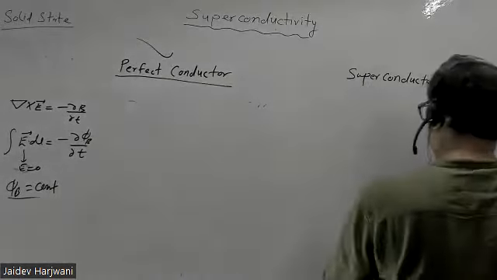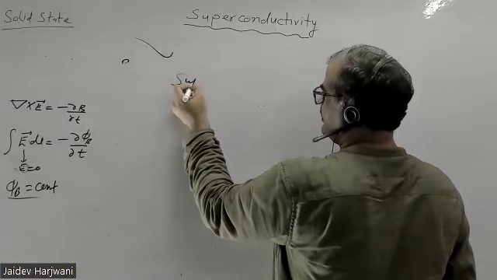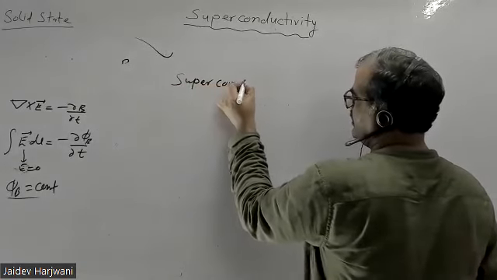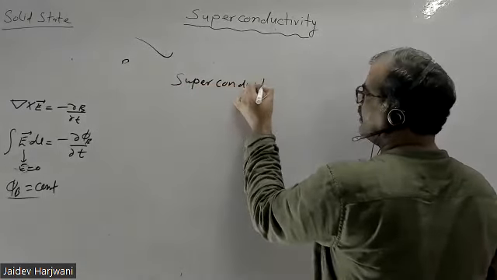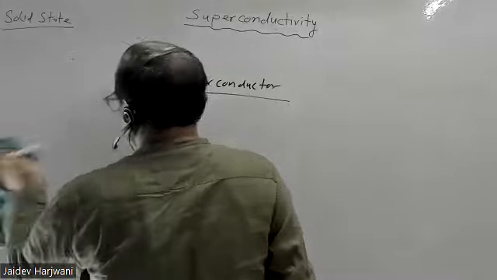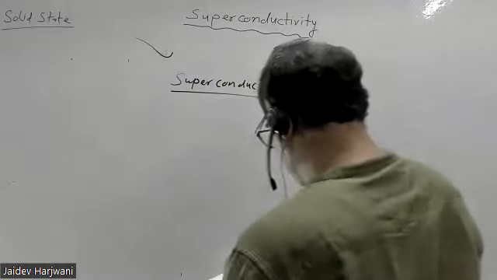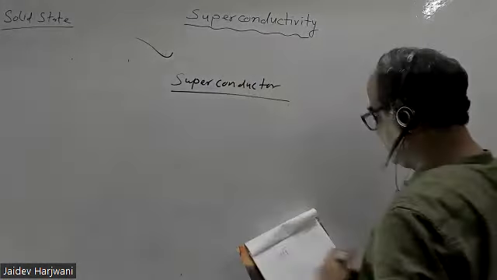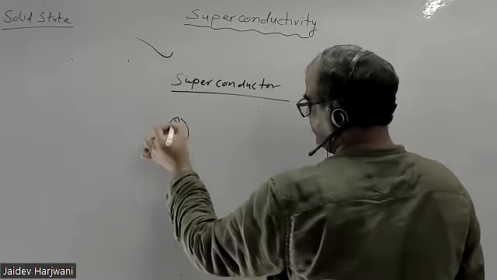So I have a superconductor now. I am applying the same thing. I am taking 2 samples. Say these are superconductor samples.